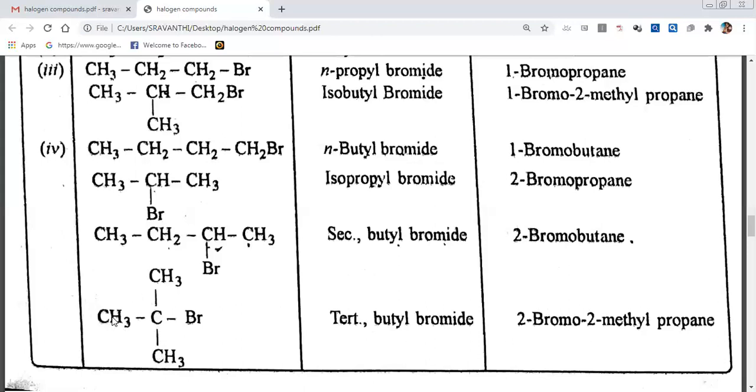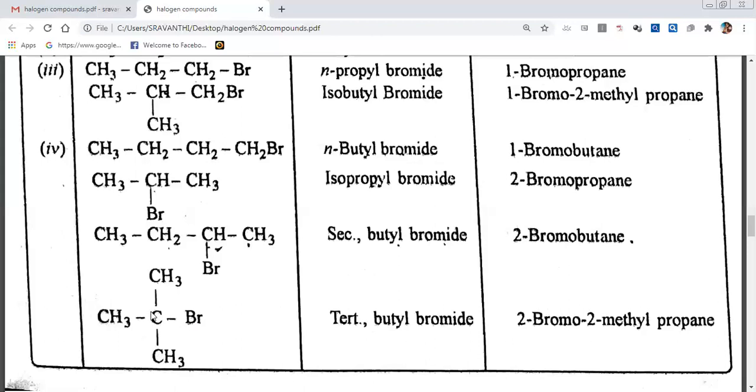Anyway, we are getting only the 3 carbon chain. But if you see the substituent, if you move from this side, 1, 2, bromine gets the second position. If you go from this side, bromine also gets the second position. Wherever side you go, we are getting the second position for the bromine. No problem.